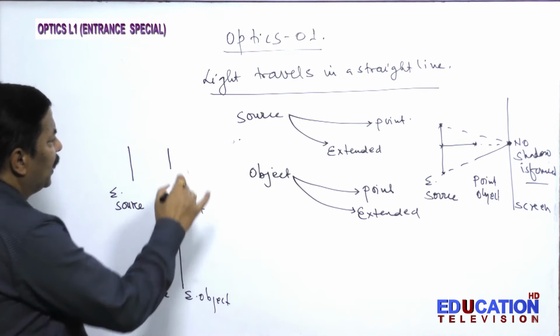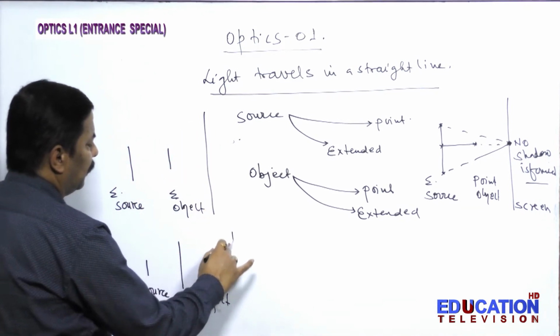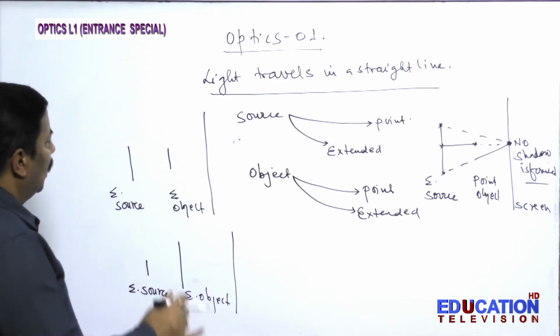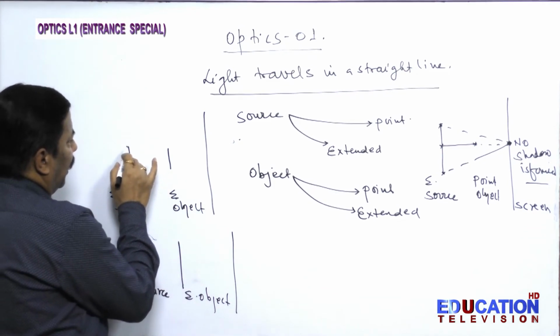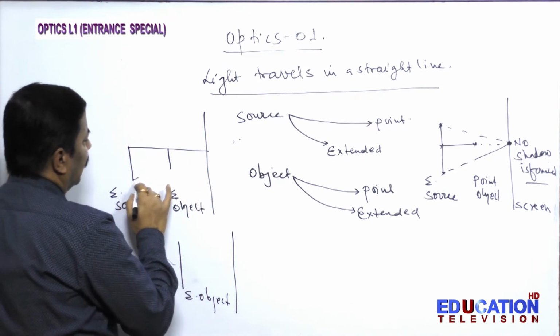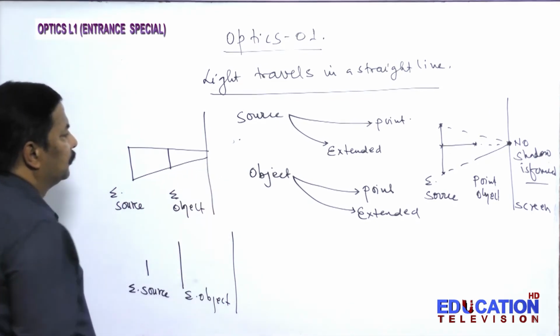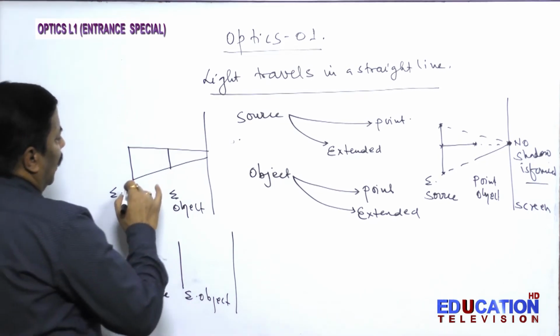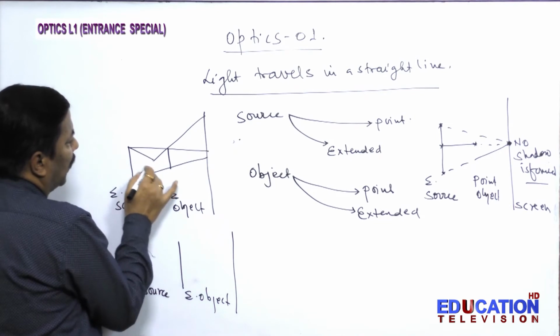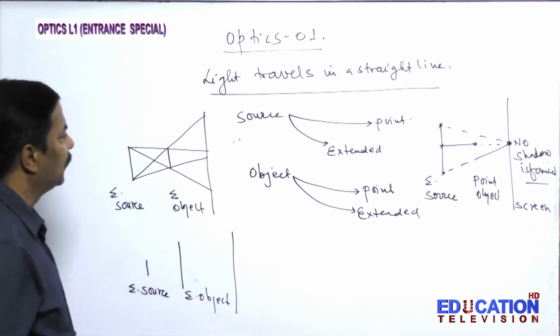If we keep the screen here, then the ray of light will go here, and the ray of light will go here. Maximum light will go in this region and maximum light will go in this region.